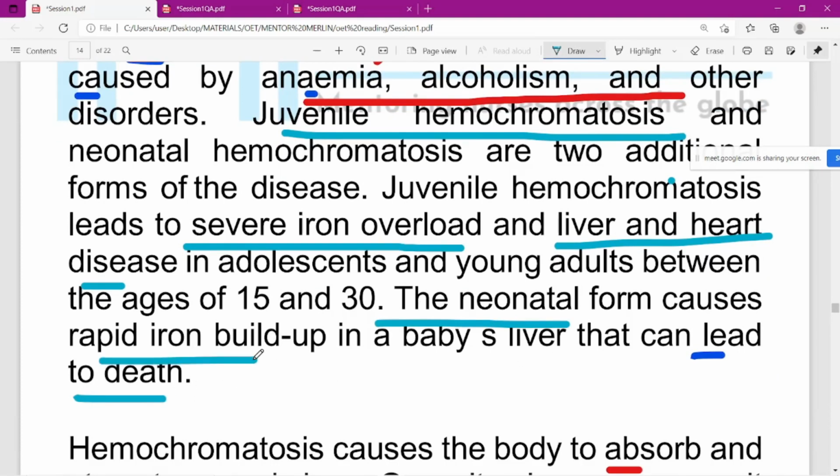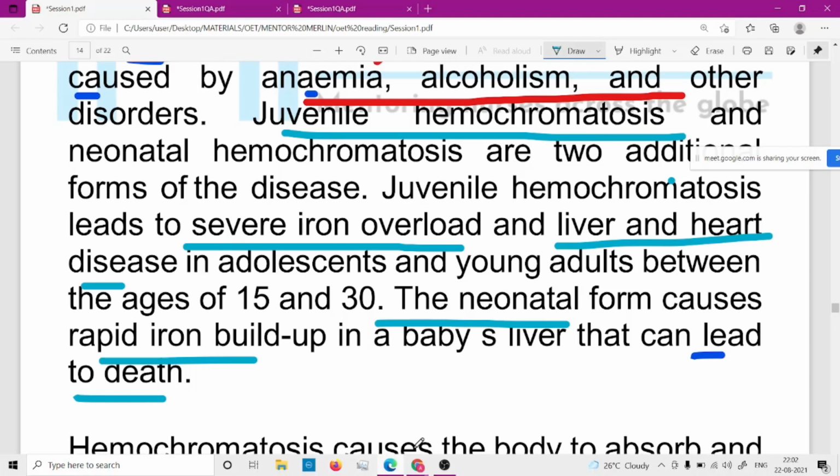So death means fatal too. That is my concept, so I chose this one.